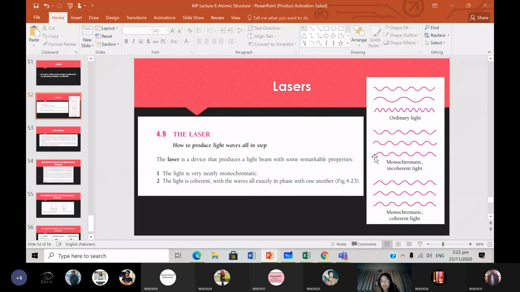If you look at this figure, this is ordinary light. Ordinary light can be out of phase, and it does not necessarily have the same frequencies. But this diagram is the monochromatic one. They all have the same frequency, but they're not necessarily in phase, as you can see here. One crest does not correspond to the other crest and the trough, and so on. But we're talking about lasers, which are also coherent. This is monochromatic light which is also coherent, meaning they are in phase with each other and all the same frequency. So this is the best diagram for the laser.